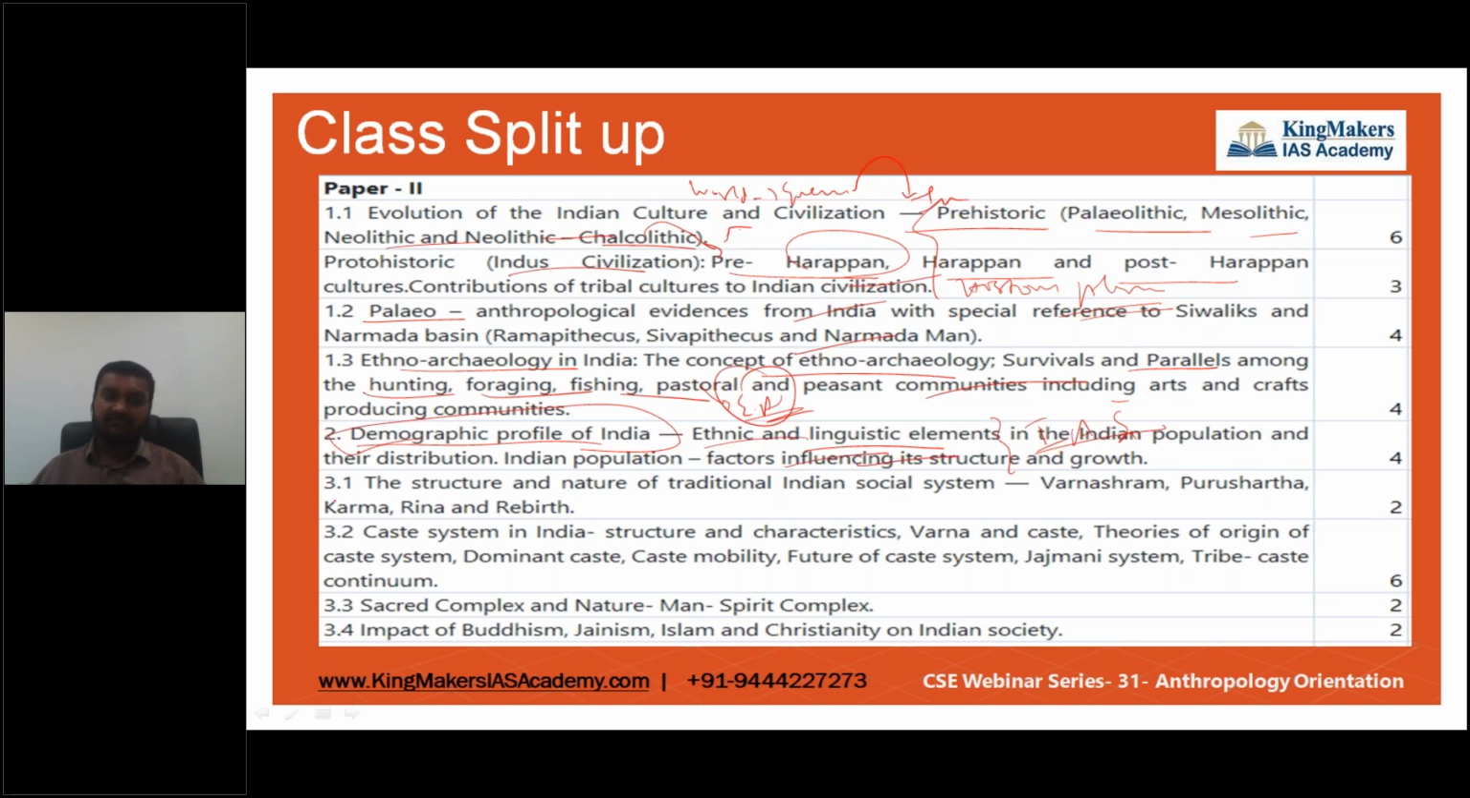And third is the certain features which are specific to Indian anthropology, things which India is influenced by. The first is the concept of rebirth, the Rina, the concept of karma, and the concept of Varnashram and Purushartha. All these concepts influence the traditional Indian social system. We are also going to see the evolution of the caste system, dominant caste, caste mobility, and future of the caste system, and important institutions like the Jajmani system, tribal caste continuum, and how man is linked with the Almighty, the nature, man, spirit complex.